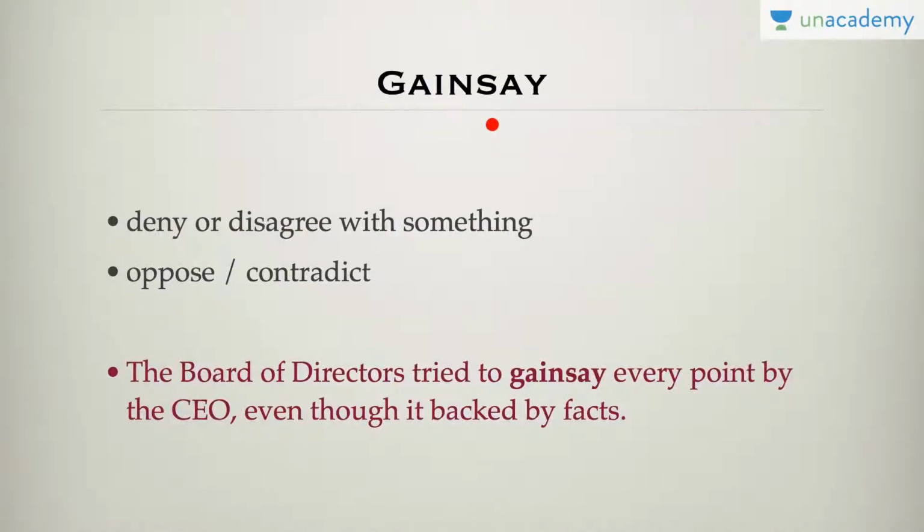Gainsay. Gainsay means to deny or disagree with something, or to oppose or contradict. So, again, think about the word gainsay and think about opposing or contradicting something. So, the board of directors tried to gainsay every point by the CEO, even though it was backed by facts. So, gainsay is that the board of directors tried to oppose the CEO.